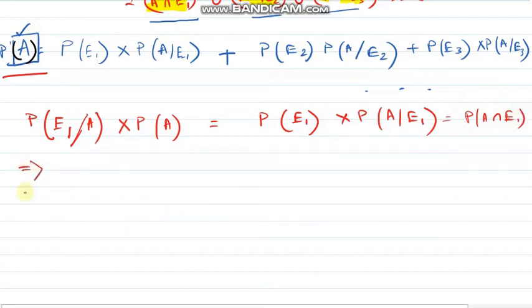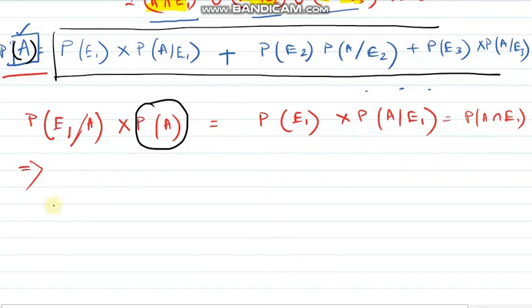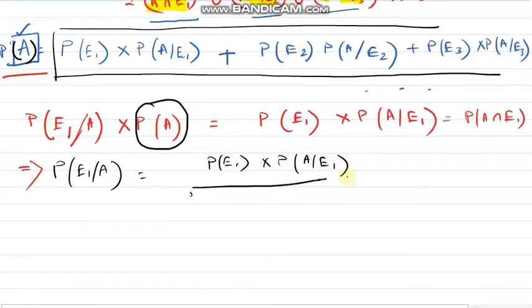Now what is this probability of A? This is the total probability of A. So probability of E1 given A will be equal to probability of E1 into probability of A given E1 divided by probability of A. In this probability of A, I am going to use this.